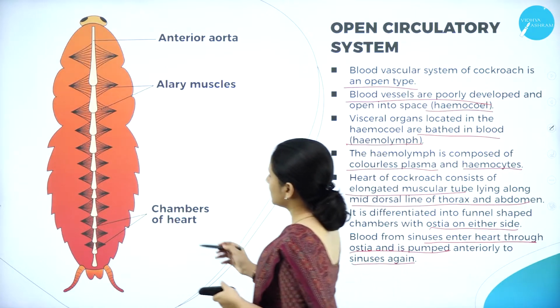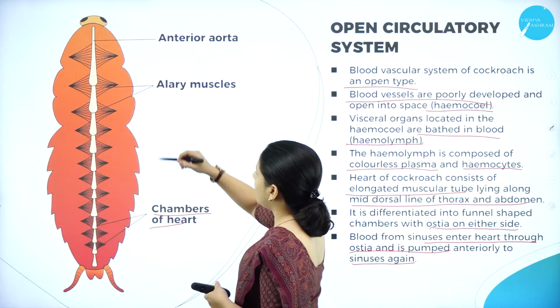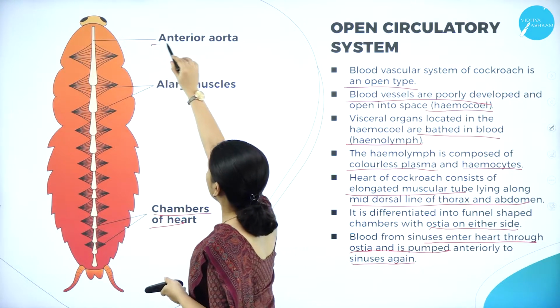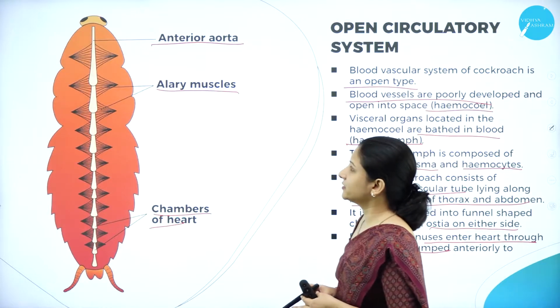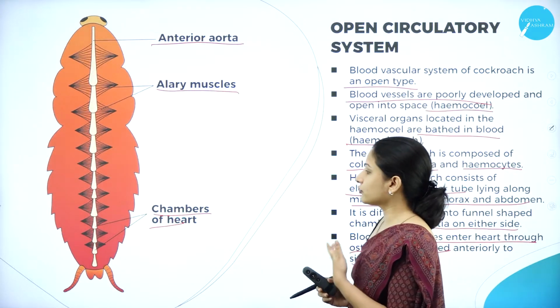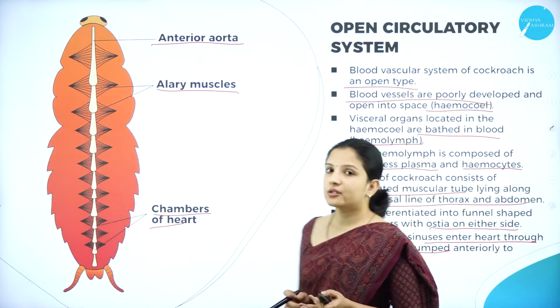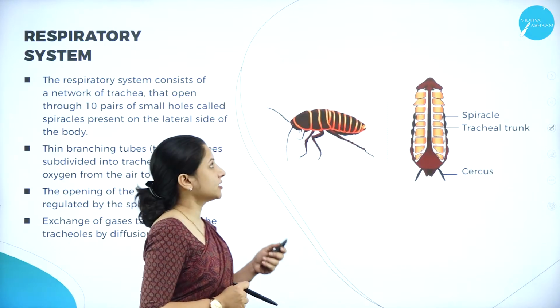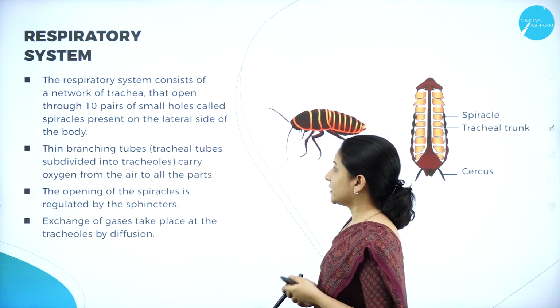So you can see the chambers of the heart that are present in a cockroach, and this is the anterior aorta, and the alary muscles that are present. The circulatory system in the case of the cockroach is an open type of circulatory system. So this is about the circulatory system in the case of the cockroach. Next, moving on to the respiratory system.